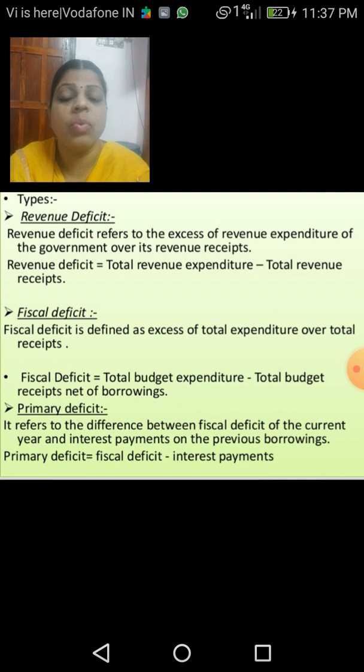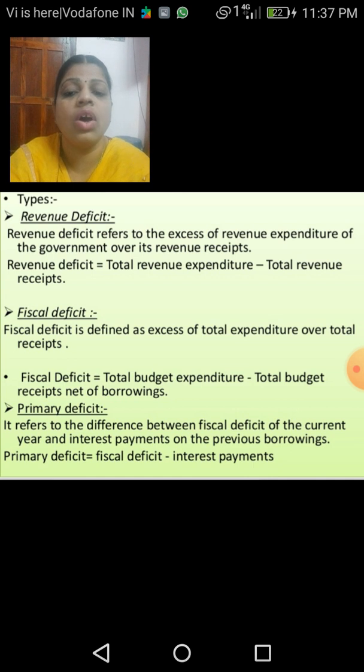And the formula to find out the fiscal deficit equals total budget expenditure minus total budget receipts net of borrowings. That is related to the budget. It's not the revenue one. All the expenditure I told you about, the expenditures of the budget: plan expenditure, development expenditure, isn't it? Yes. Here also, all the expenditure minus the total budget receipts, the revenue receipts of the budget we have studied, such receipts net of borrowings.